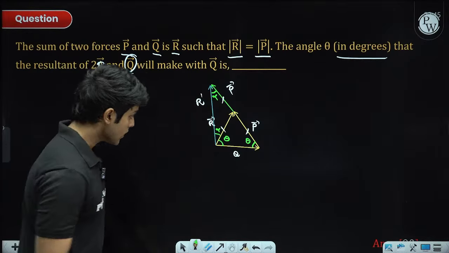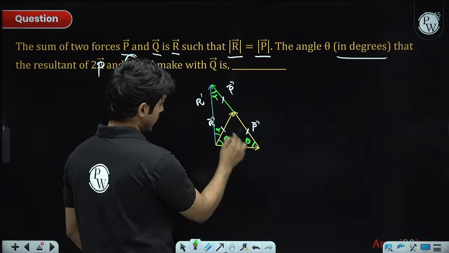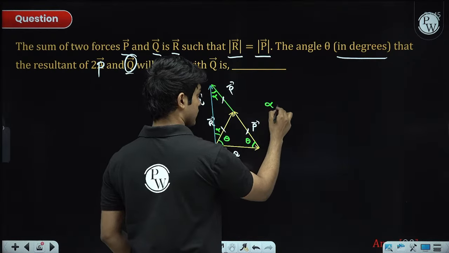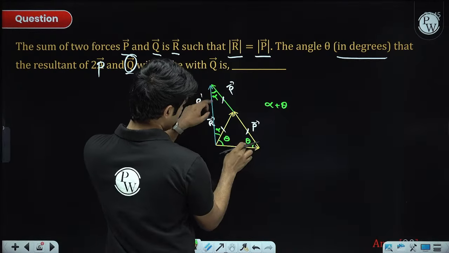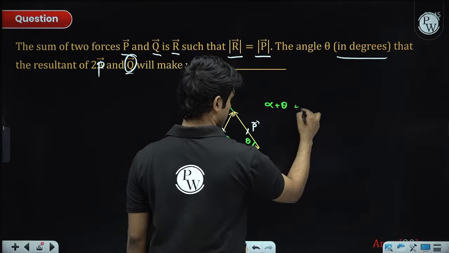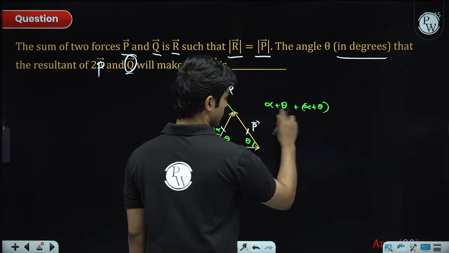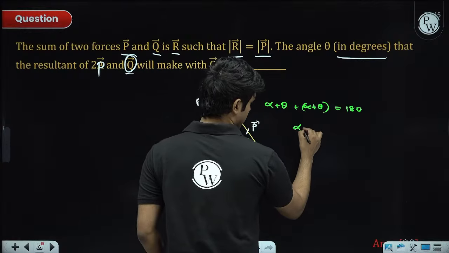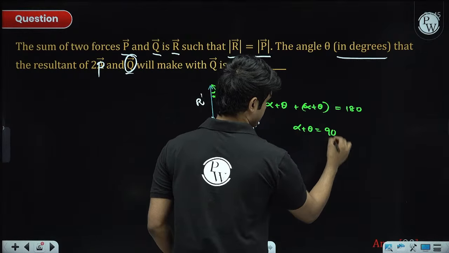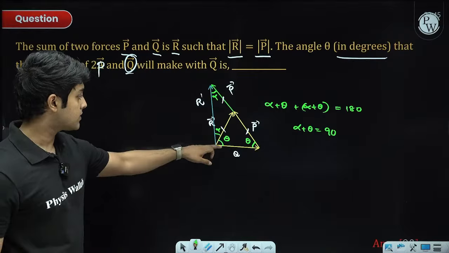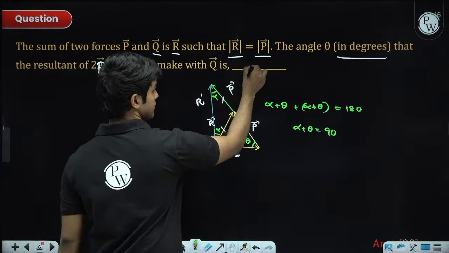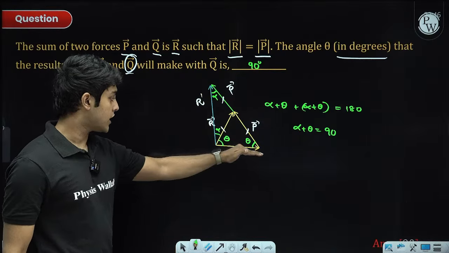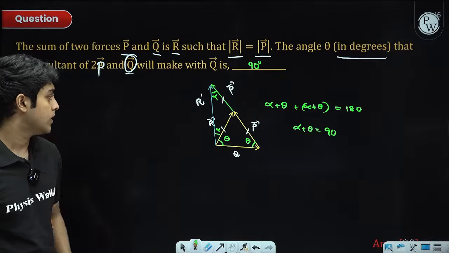So the total sum of these three angles is alpha plus theta, that is these two, and this is alpha plus theta, so plus another alpha plus theta. The sum of these three angles must be 180. So from here we get alpha plus theta is 90, right? And alpha plus theta is the angle we needed. So the answer will be 90 degrees. We needed that angle between R dash and Q.